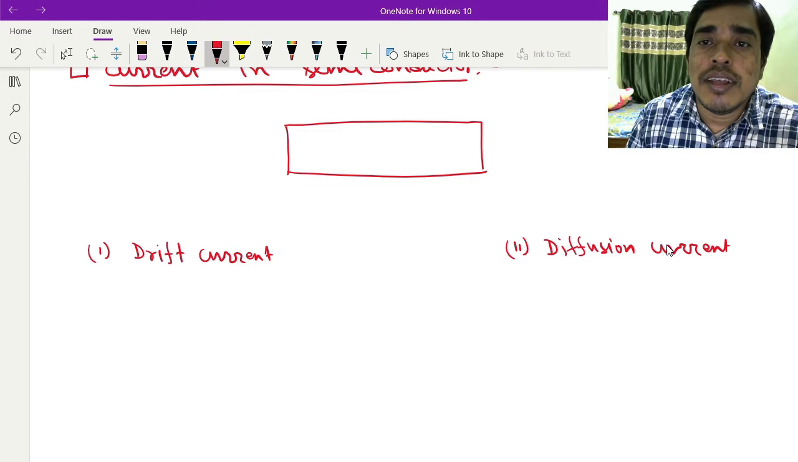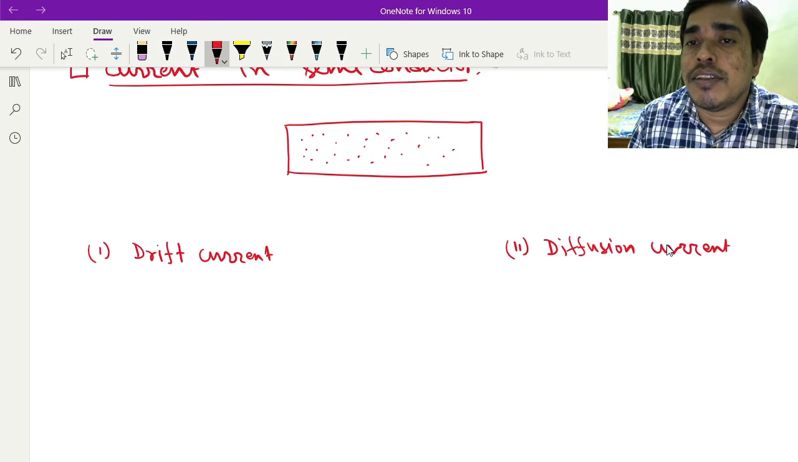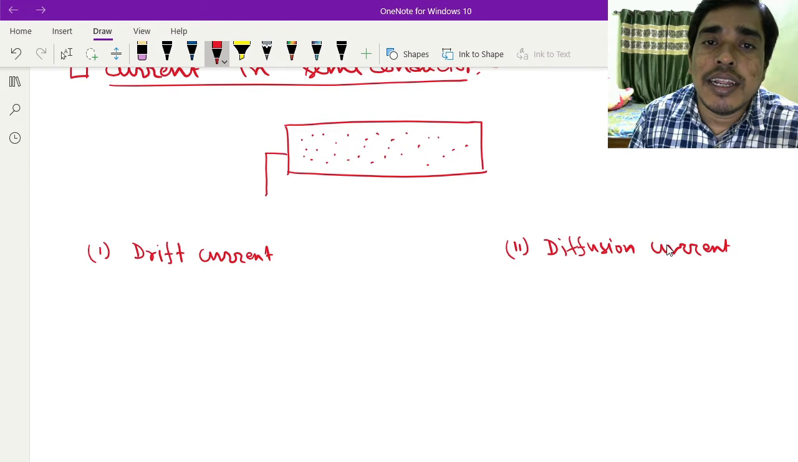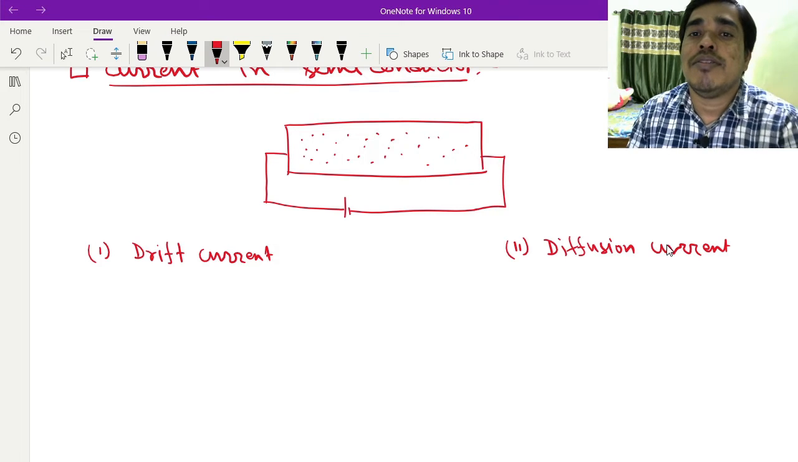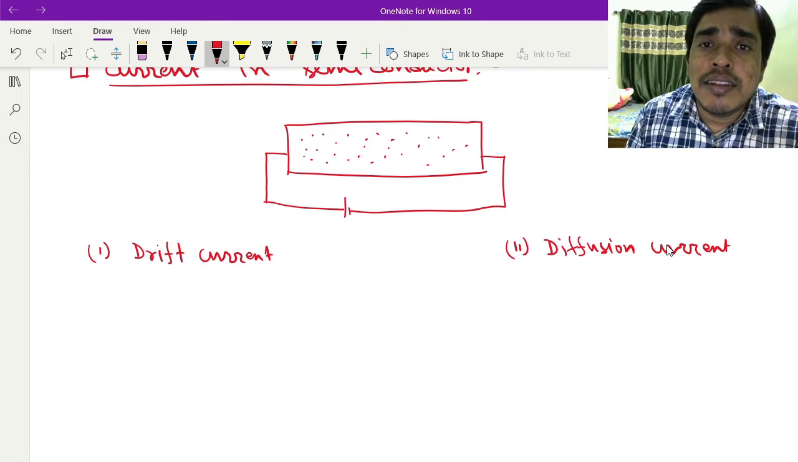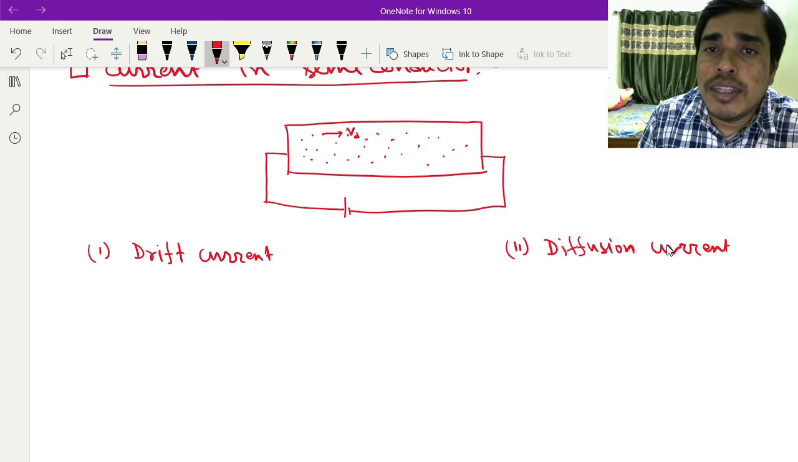There is a carrier concentration in the semiconductor. If I apply an external electric field, that means if I add a battery across this semiconductor, then the current carriers will reach a velocity. This is called drift velocity. For this drift velocity there will be a current density.